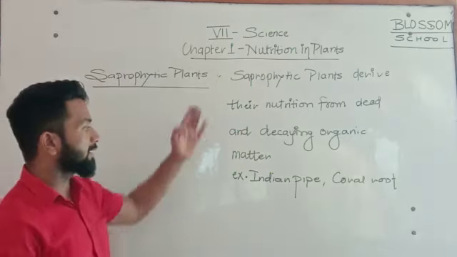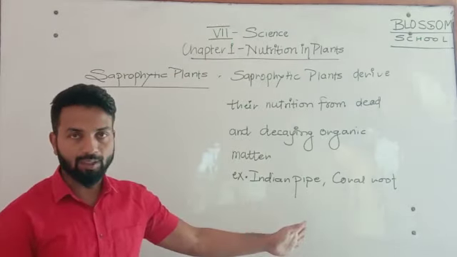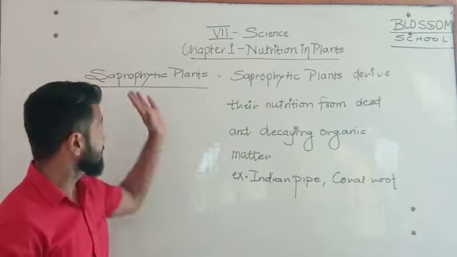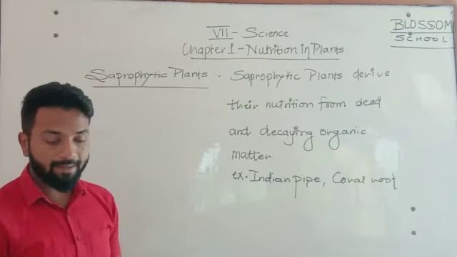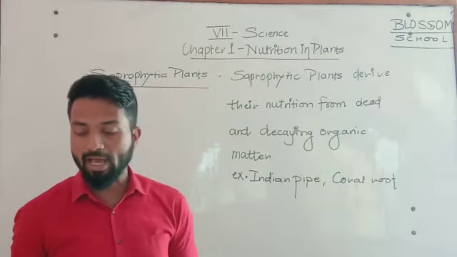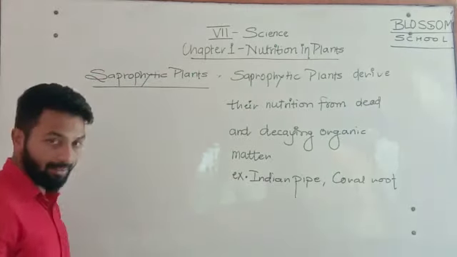Okay, so you have to write the definition with their examples. You know the examples of the first, parasitic plant, second, this type, saprophytic plant, and now we are going to discuss the third type, which is called insectivorous plant.